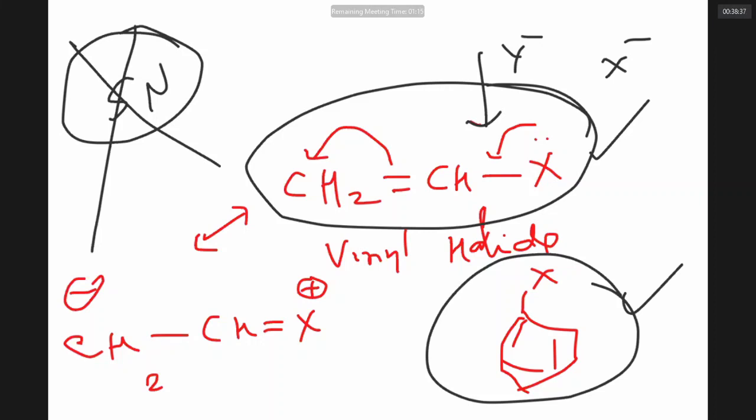What type of reaction methyl chloride prefers? SN2 mechanism. What is the order of reactivity of SN2? Primary greater than secondary greater than tertiary. What is the nature of product in SN2? If the starting material is chiral, optically active, product has inverted configuration. What is the nature of products in SN1? I get racemic mixture. So today we have covered up to SN1, SN2 mechanisms in detail.